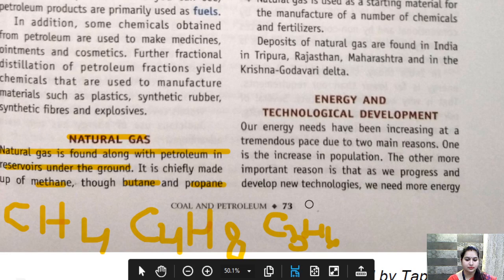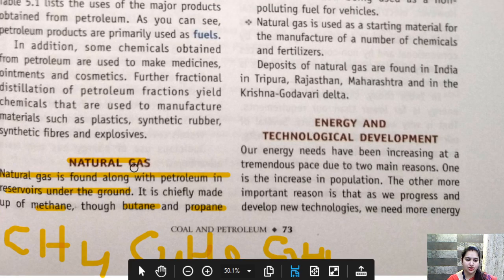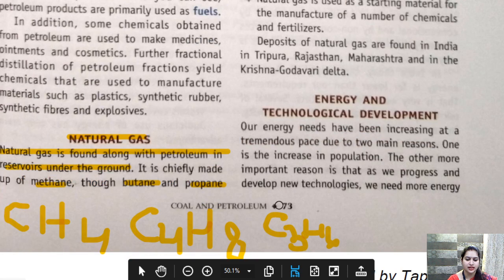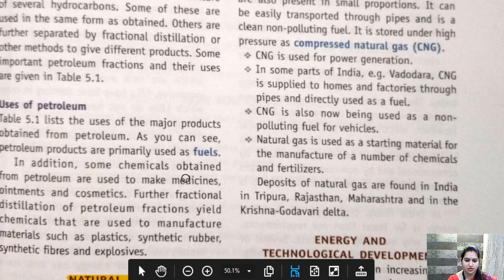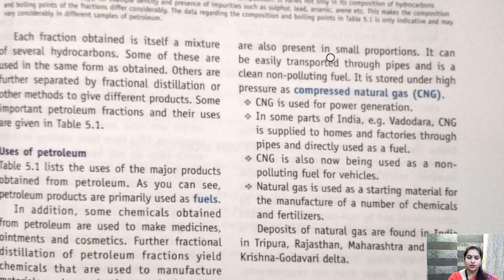So that was about natural gas, but you can see here everything is containing carbon and hydrogen, so they are hydrocarbons. Alright. Butane and propane are also present in a small proportion. It can be easily transported through pipes and is a clean, non-polluting fuel.